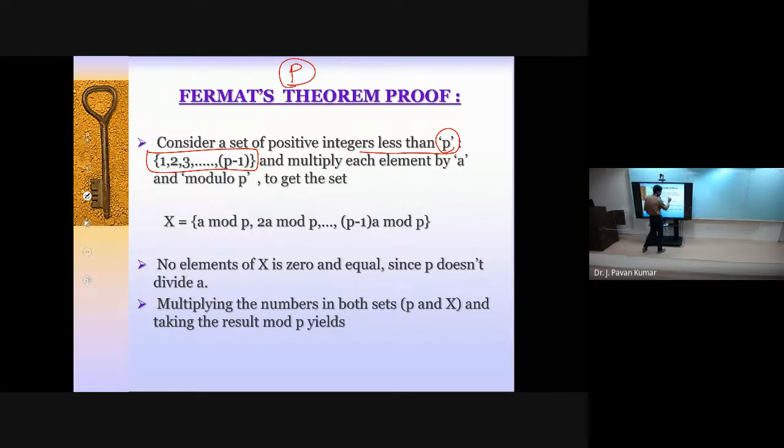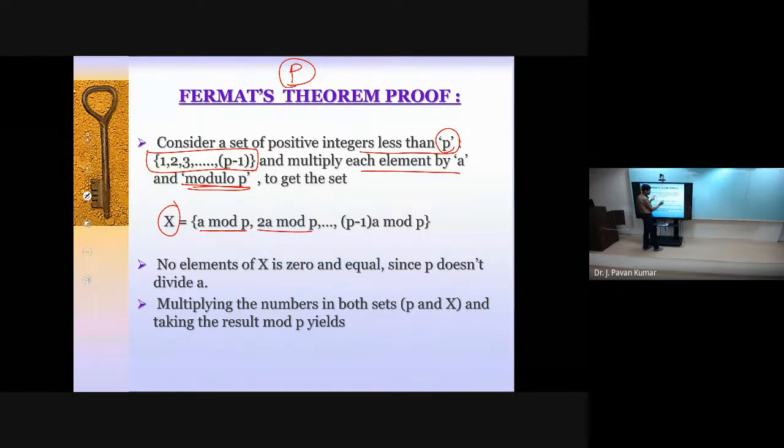Now we are multiplying each element of this particular set by a and modulo p. Then what we will be getting? One set called X, where we will be having 1 multiplied by a modulo p, so 1a mod p. Next, 2 multiplied by a modulo p, so 2a mod p.